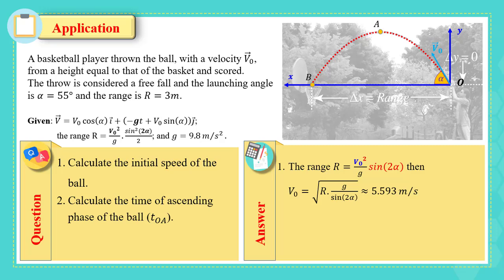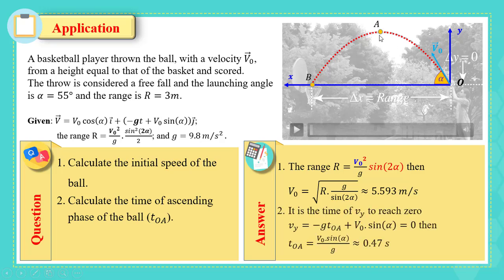The second part, calculate the time of ascending phase of the ball. Then it needs the time taken by the ball to reach the maximum from O to A. We know that it is the time taken to reach the maximum height. Then we can compute it by using Vy equals 0. Now Vy, which is minus g t OA plus v0 sine alpha, is 0. Replace alpha, v0 that we have just found, g, then this time is 0.47 seconds.